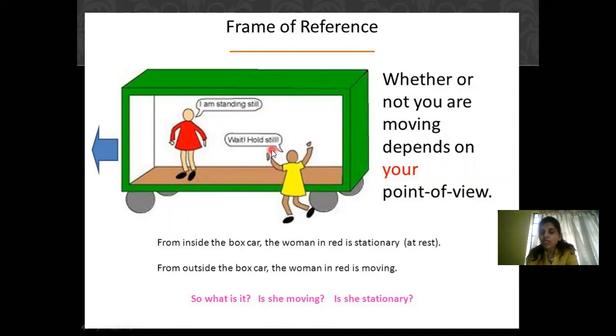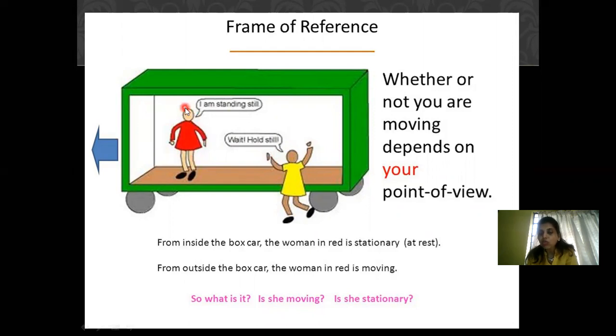So if the observer is inside the box car, then with respect to the observer, this particular lady is going to be at rest. The reason is the observer sees the same surrounding, the same objects what is inside the box car.